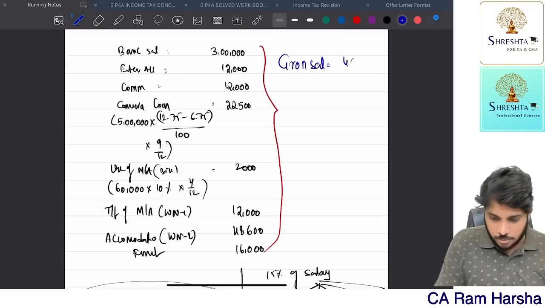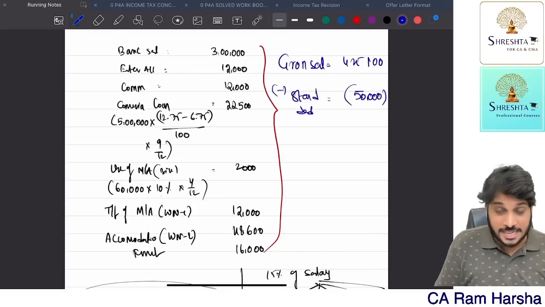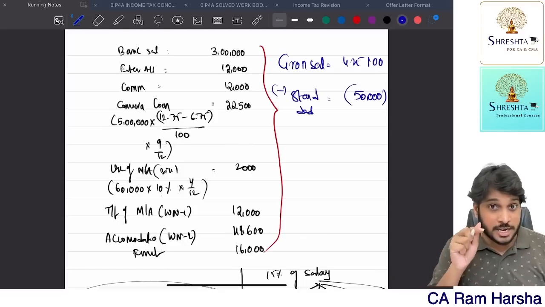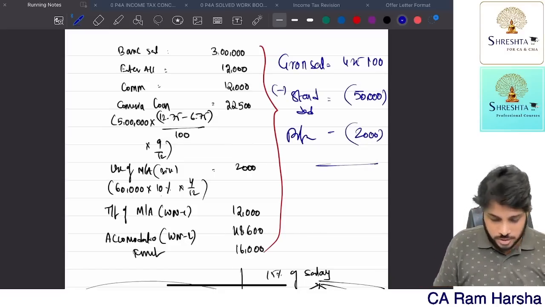Gross salary is 4,25,100 minus deductions. Standard deduction, how much? 50,000 flat. Entertainment allowance, no deduction because he is not a government employee. Profession tax is 2,000. So therefore, what is the balance amount?